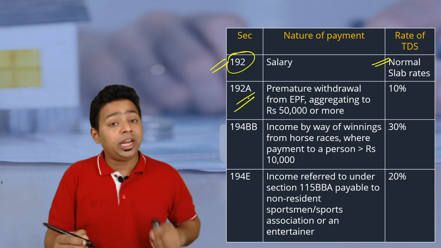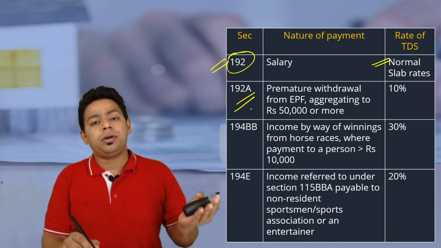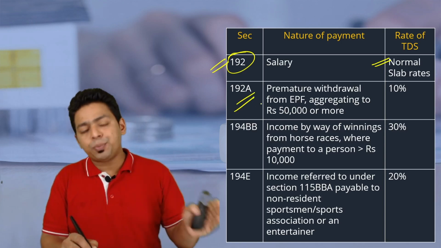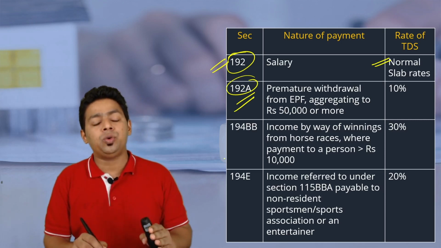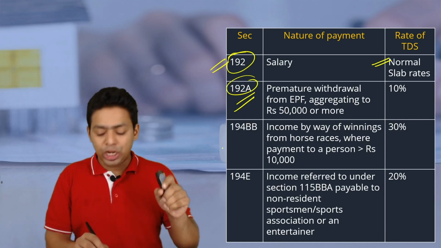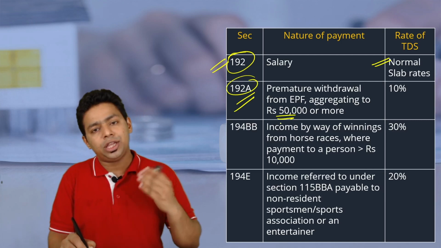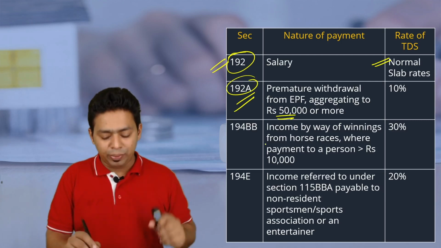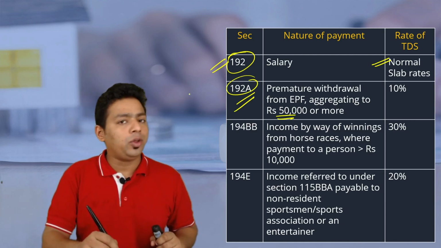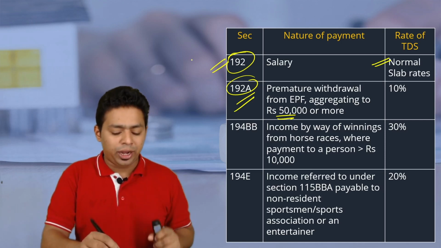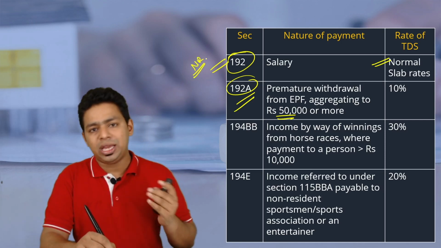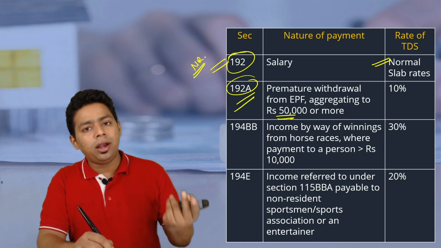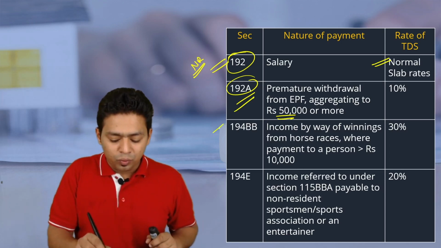If non-resident is withdrawing premature fund from a recognized provident fund, that is within 5 years, then the TDS will be deducted under 192 at the rate of 10%. The threshold is 50,000, please understand, then only it is taxable or TDS will be deductible. One more point that you need to remember and keep in mind, whenever we are making payment to non-resident, our TDS rates will be increased by surcharge and applicable cess.